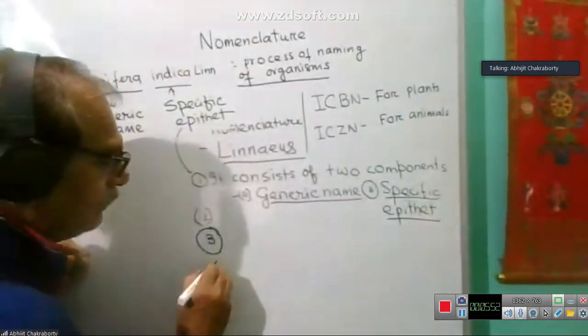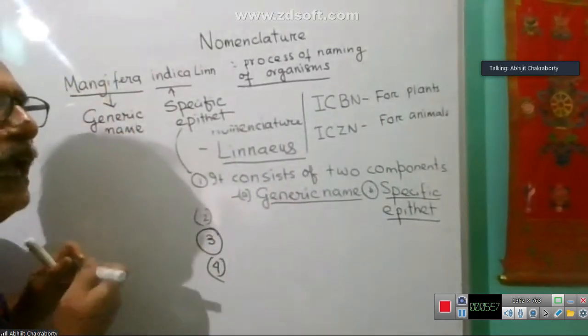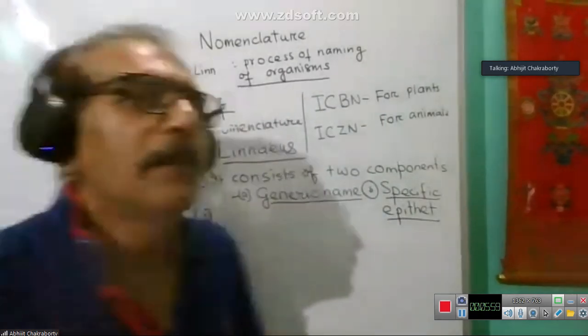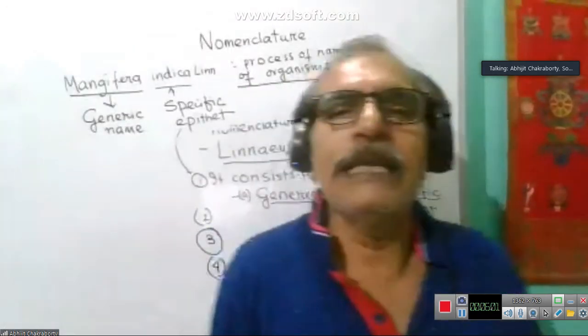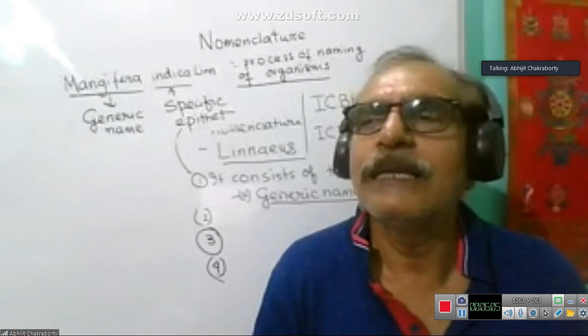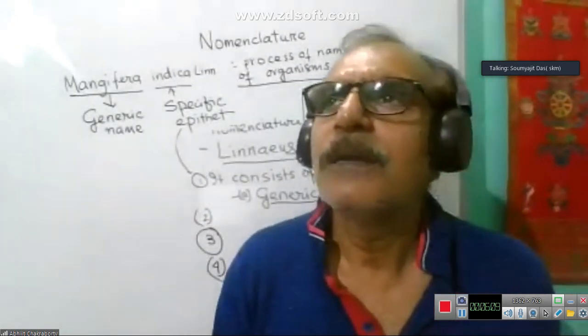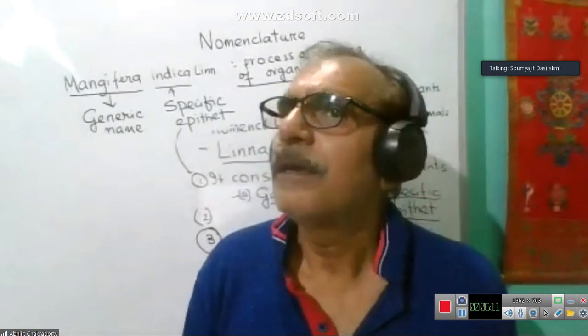Fourth point, generic names and specific names should be written in Latin. In case of animals, do you have to write the name of the scientist in abbreviated form?